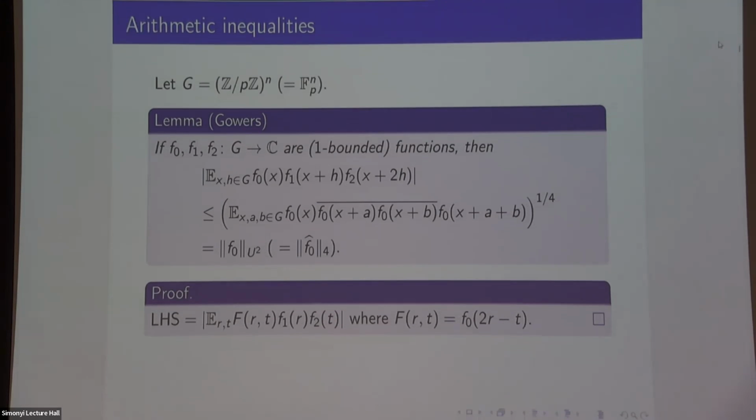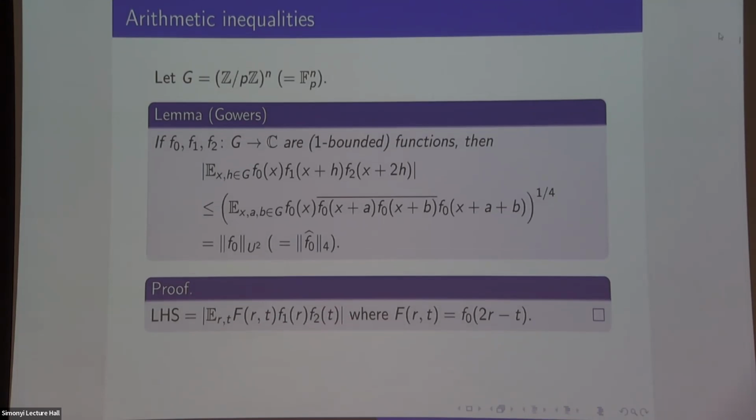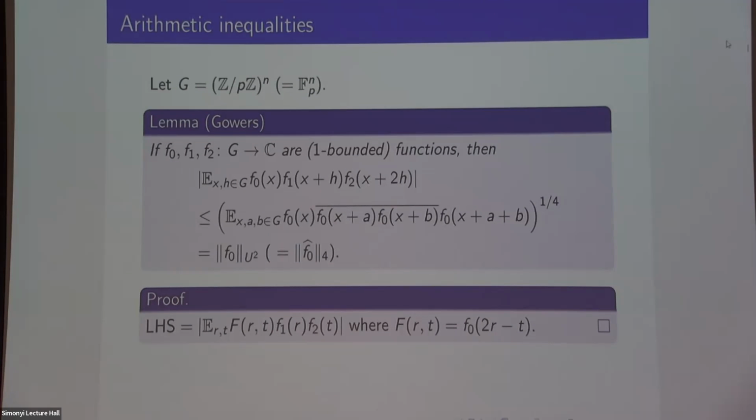The way you can do this is to change variables. Rather than an x, h average, I'll use an r, t average, where r is x plus h and t is x plus 2h, and then encode f0 as this two-variable function. Then I can apply my previous Cauchy Schwarz argument to bound the left-hand side in terms of some weird product of f's. If you expand out the definition, that turns out to be exactly the right answer. Change variables again. We've already done this one, but if you prefer, just Cauchy Schwarz out the f1 and f2 in the obvious way.